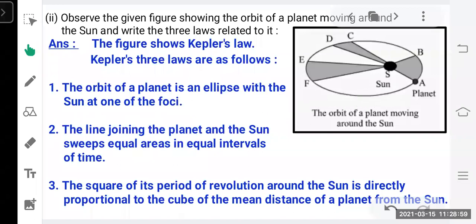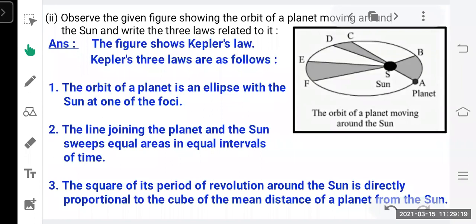As you can see, this is the planet A, which is shown here. The orbit of the planet is an ellipse. You can see it is of elliptical shape. It is an ellipse with the sun at one of the foci. That means the sun is present at the focus of the planet's orbit.